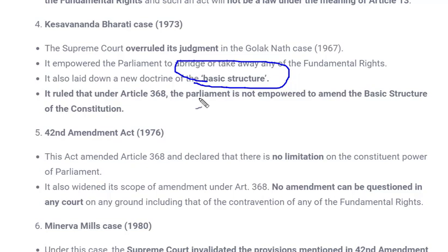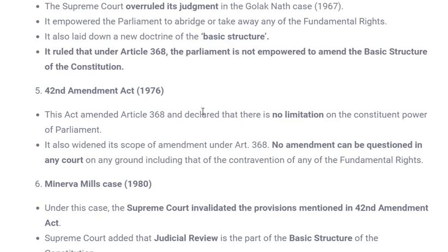After this, the 42nd Amendment Act was passed in 1976. Indira Gandhi was still in power, and what was the new Amendment Act? In this Amendment Act, Article 368 was declared to have no limitation on the constituent power of Parliament, and Parliament can amend any article. And the important part of this 42nd Amendment of 1976 was that no amendment can be challenged in the Supreme Court. That means whatever amendment was done in Parliament using Article 368 could not be challenged in the Supreme Court.